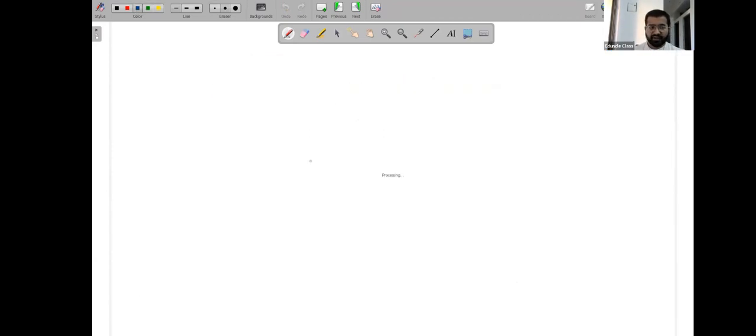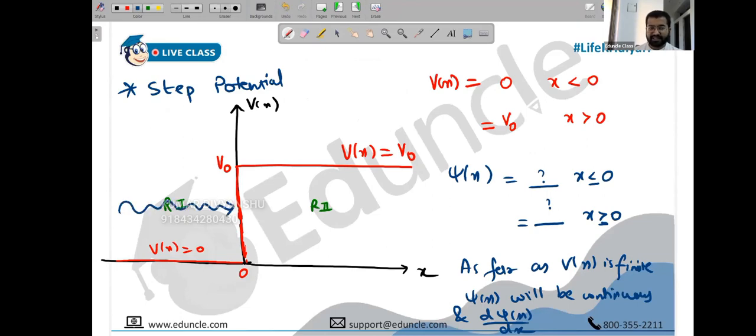The incident particle. Right now we don't know whether the incident particle will have a lesser energy or a greater energy than V0. So step potential has two cases: E greater than V0, E less than V0. Today we are working completely on only one case, that is the E greater than V0 case. Tomorrow we'll take the lesser than V0 case. So let's say we have a particle coming from the left side. It has energy E, which is greater than V0. That's the case we are taking.